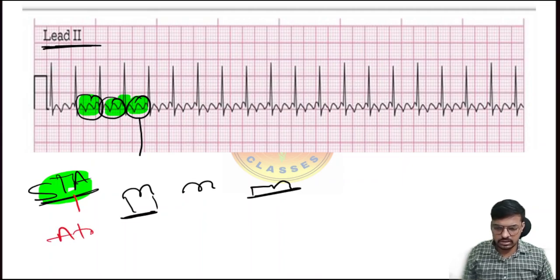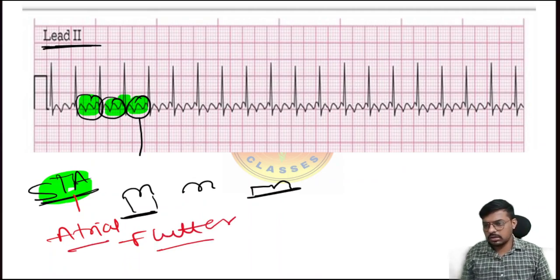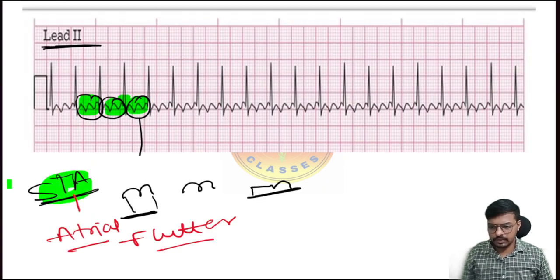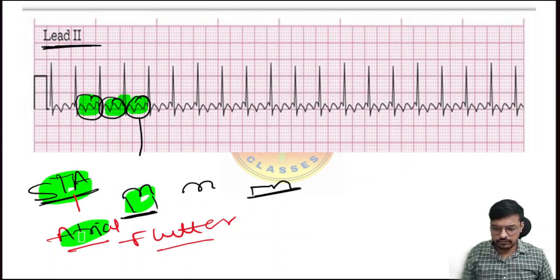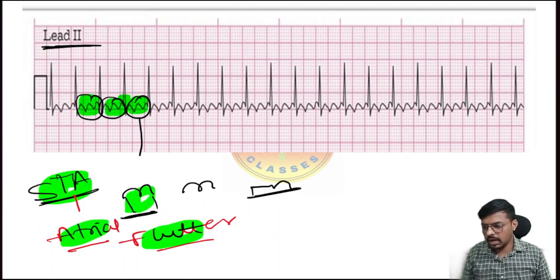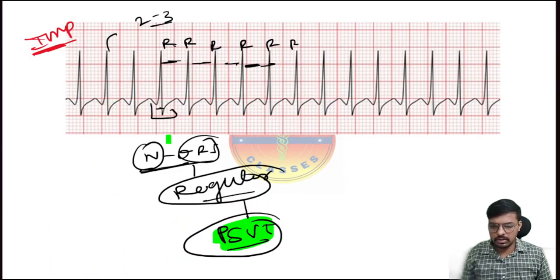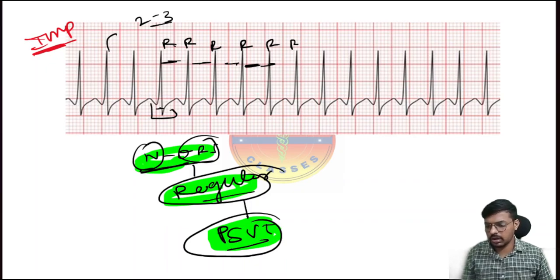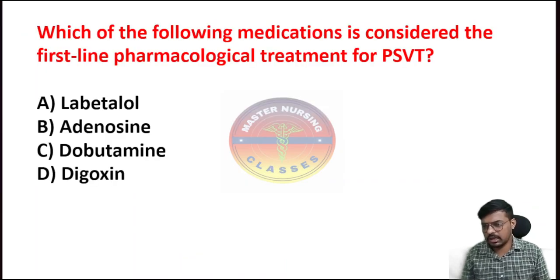It's classically seen in atrial flutter. Okay, children: absent P wave, atrial fibrillation; sawtooth P wave, atrial flutter. And here, the narrow QRS complex and regular RR interval, we call that paroxysmal supraventricular tachycardia. These are the very important questions that may strike in your exams.